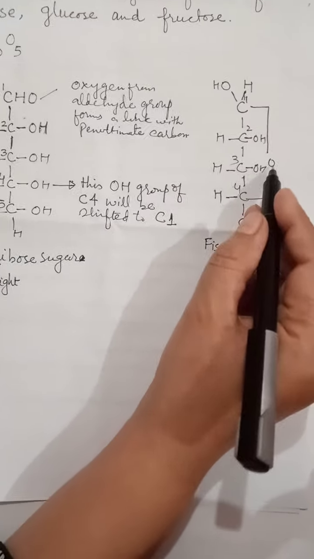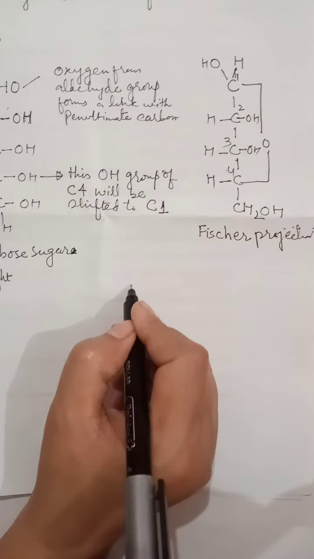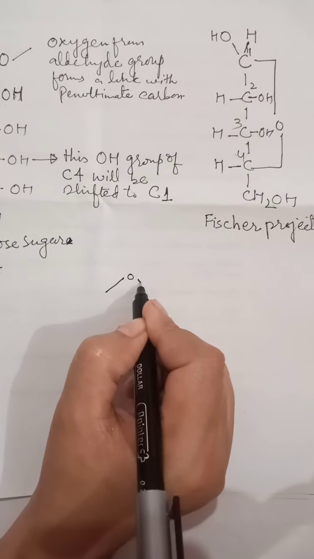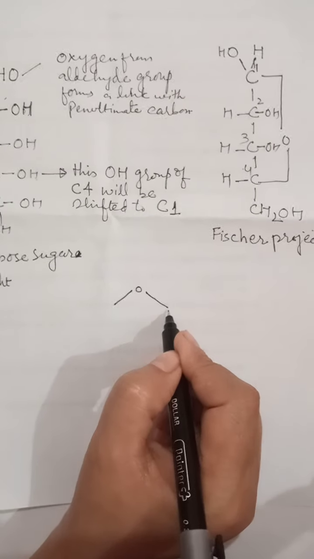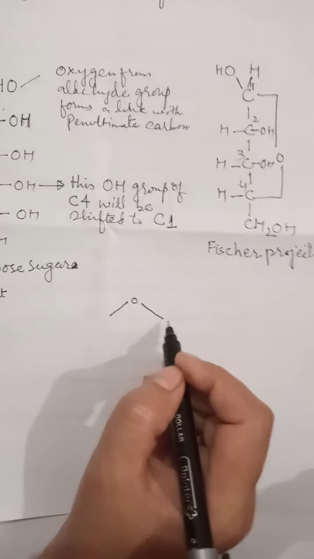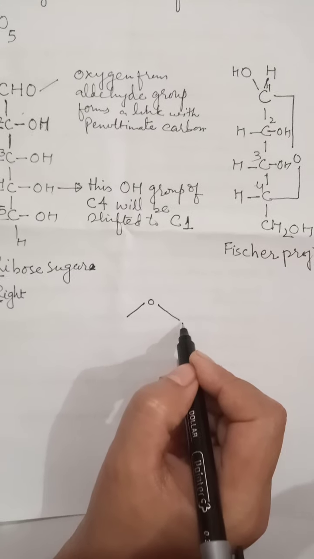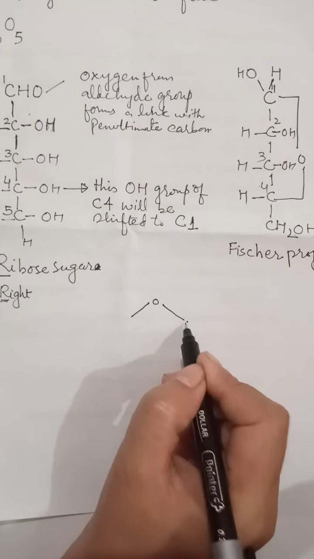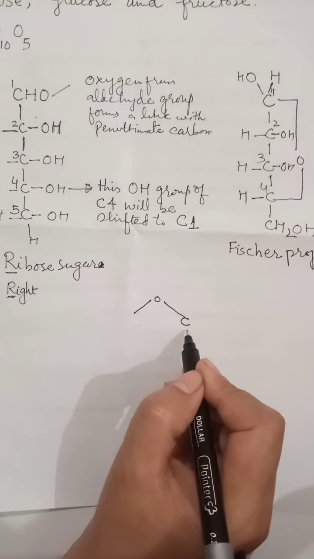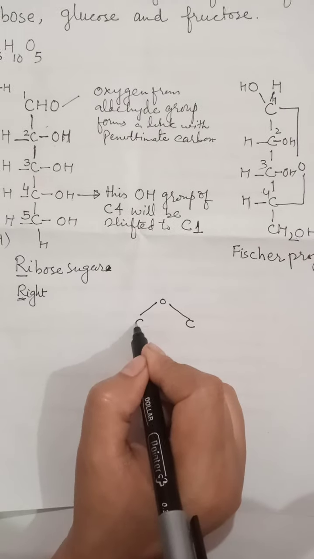Now for the cyclic form or Haworth projection, you can see that an oxygen atom is linked between carbon number 1 and carbon number 4.